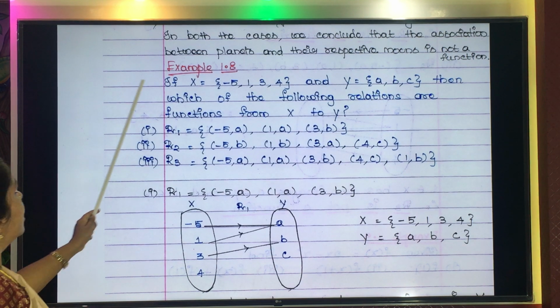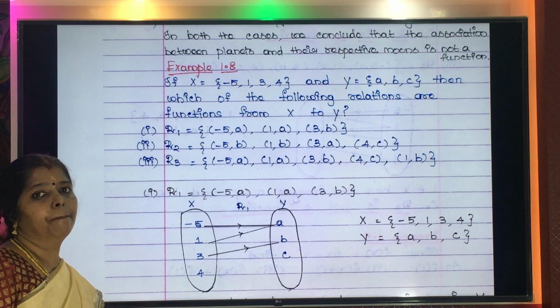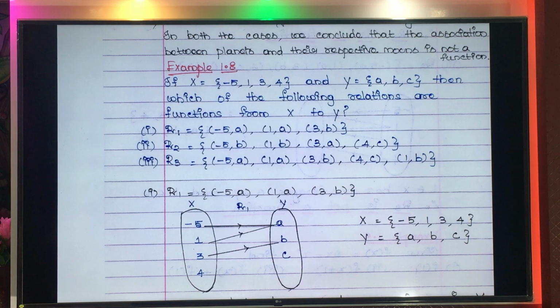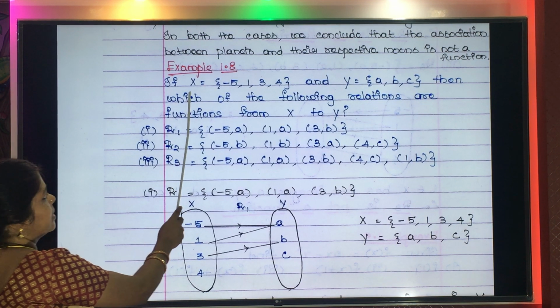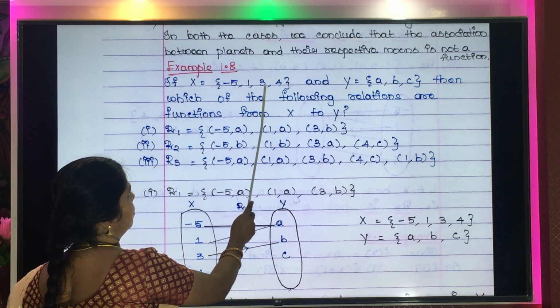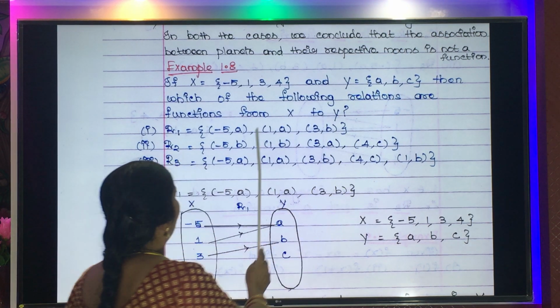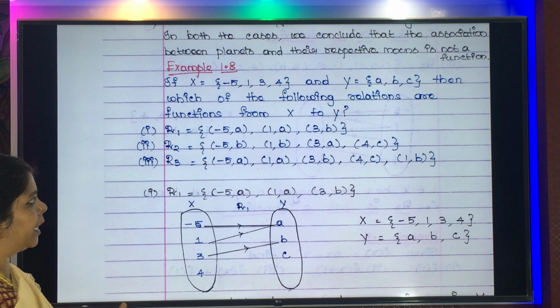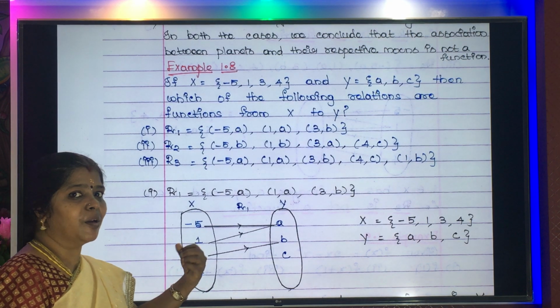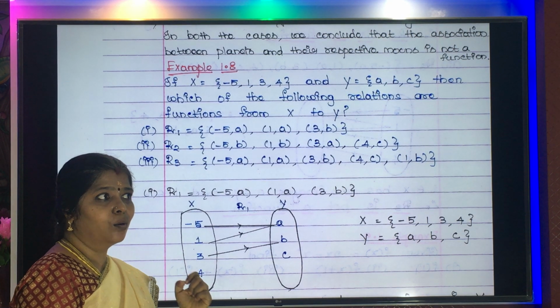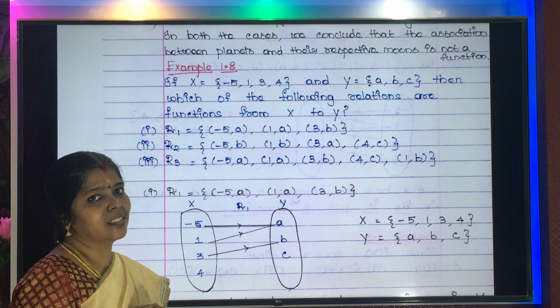Now let us pass on to example 1.8. See again, set X is given as -5, 1, 3, 4, whereas Y is a, b, c. Now we need to find out. Very interesting, right? Because now we have understood how to check whether a given relation is a function or not.